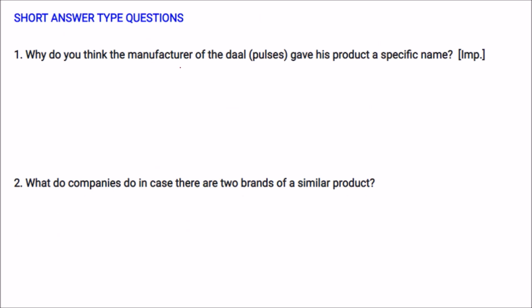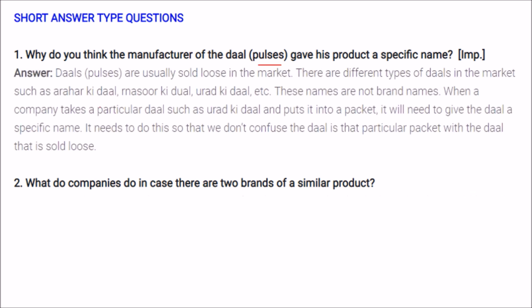Why do you think the manufacturer of the dal pulses gave his product a specific name? The dal pulses, or you can say lentils, are usually sold loose in the market. The different types of dals in the market, like arhar ki dal, moong ki dal, masoor ki dal, urad ki dal, chane ki dal, these names are not brand names. So when a company takes a particular dal, like say urad ki dal, and puts it into a packet, it will need to give the dal a specific name. It needs to do this so we don't confuse the dal of a particular packet with the dal